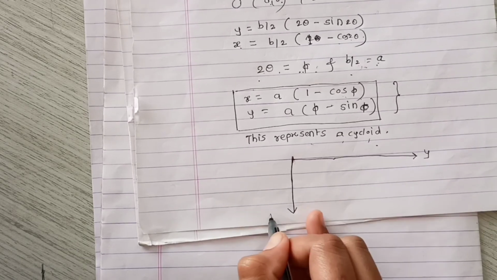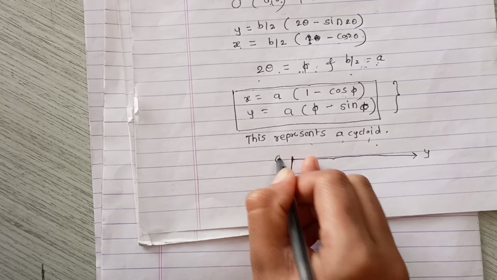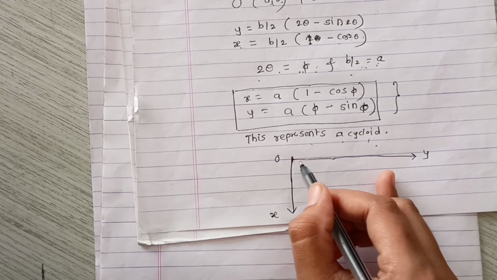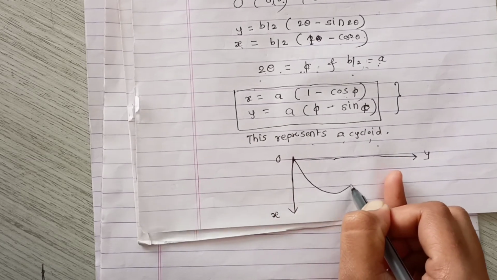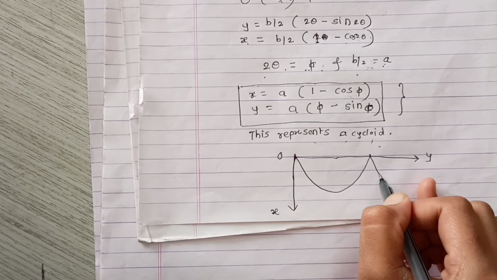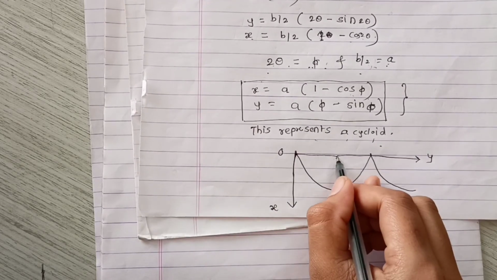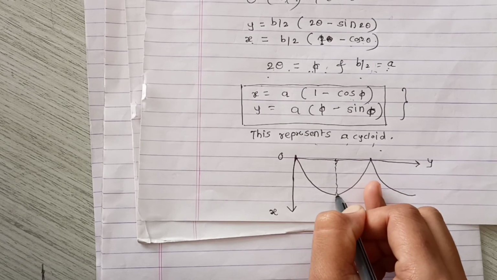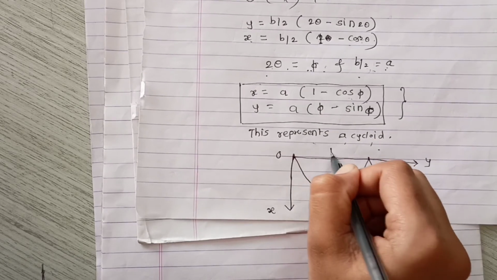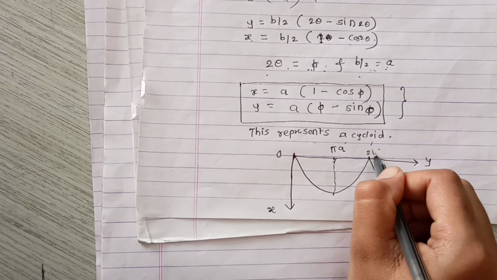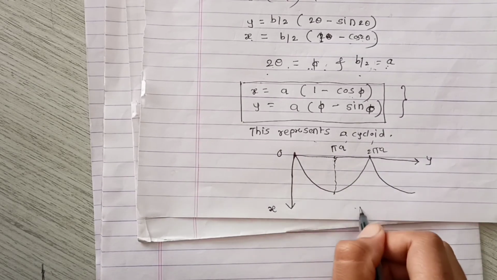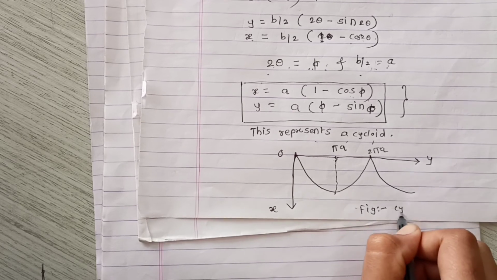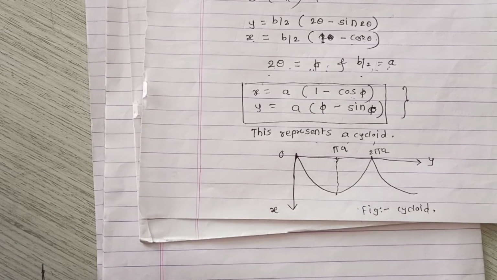Suppose we take this as the y-axis, this as the x-axis, and this is the origin. Then we can draw the cycloid trajectory such as this. Here we get this maxima, that is pi a. This is 2 pi, and this is the figure of the cycloid trajectory of the particle. So this is the second application of the variational principle, which is also called the Brachistochrone problem.